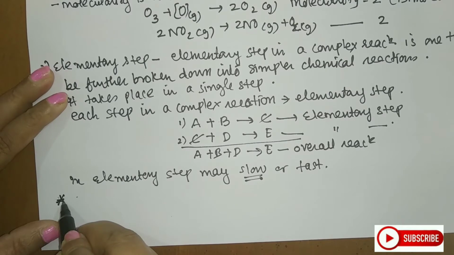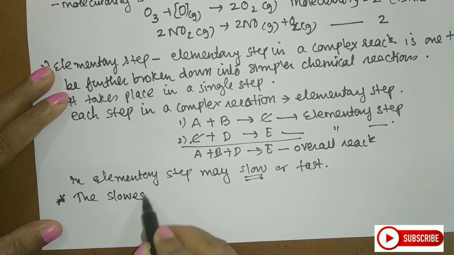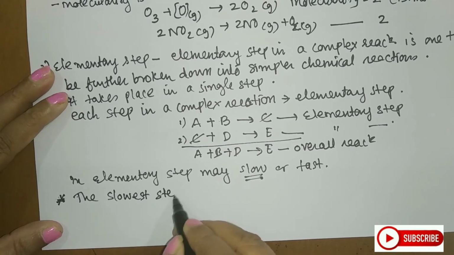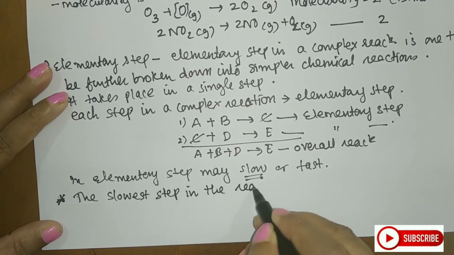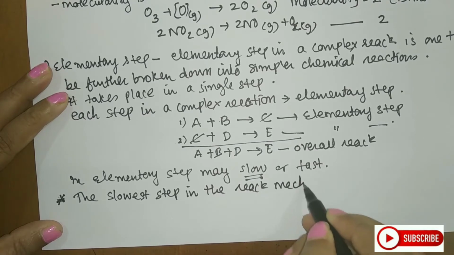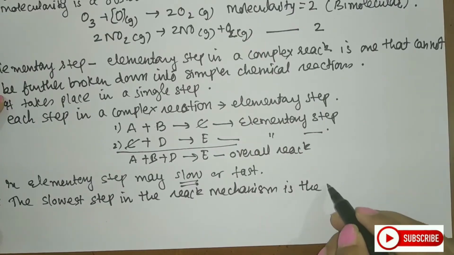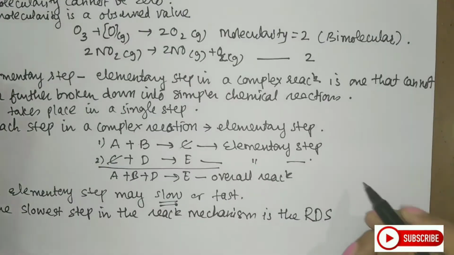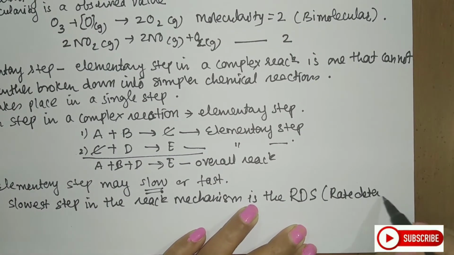This is very important, students. The slowest step in the reaction mechanism is the rate determining step. This is called the rate determining step.